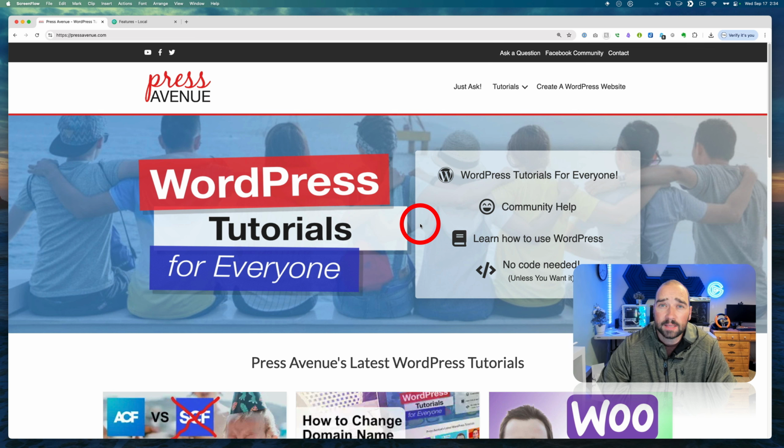Today we're going to be looking at something called LocalWP, which allows you to use WordPress on your own computer, where you can either learn how to use WordPress, try something new, or maybe you want to just test something out. I've done that plenty of times with different plugins. See what works, see what doesn't work, move on or keep it, anything you want. But Local lets you create sites, destroy sites, and make new sites very quickly. I'm going to walk you through how to do that.